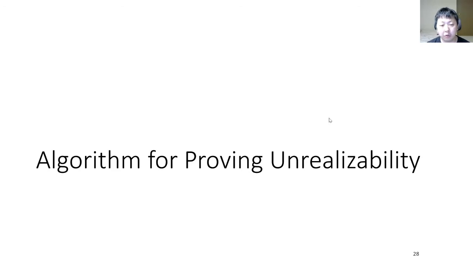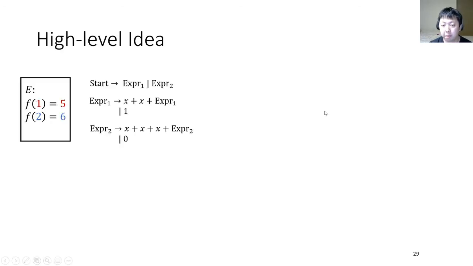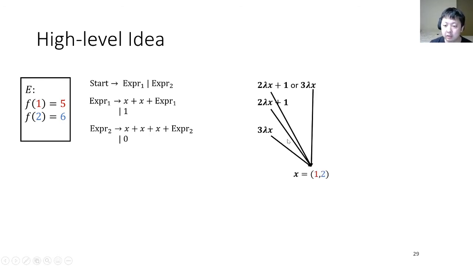In our algorithms for proving unrealizability, the goal is to compute the summary of all terms which can be produced from each non-terminal, for example, 2 lambda x plus 1 from EXPR1 or 3 lambda x from EXPR2. Since now we are considering the problem with the finite set of examples 1, 2, the value of x is a value in 1, 2.